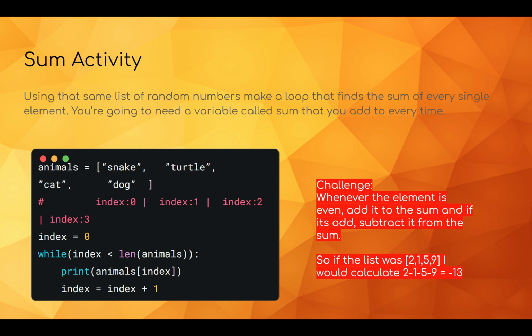So instead of a string list, we're going to have an integer list. So if the list was 2, 1, 5, 9, in the original example, you would eventually get 2 plus 1 plus 5 plus 9, which is 17. But in this challenge, it's only if it's even. So it would be 2, which is even. So we'd start out 2, 1 is odd, so we subtract, and end up with 1. 5 is also odd, so we'd have negative 4. And then 9 is also odd, so we'd end up with negative 13.